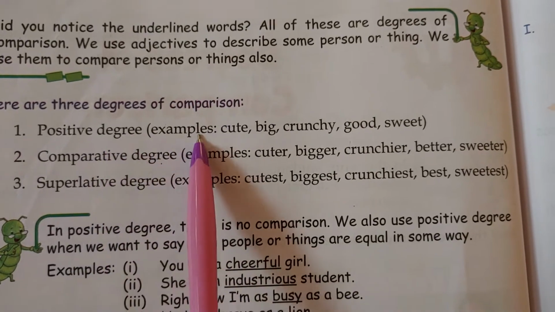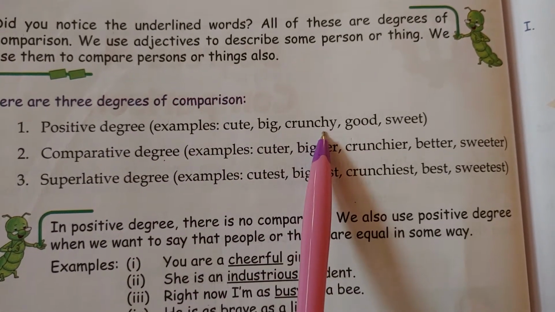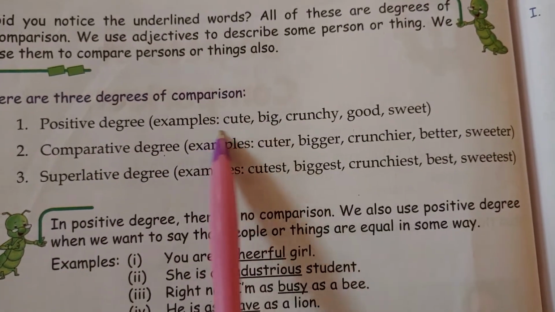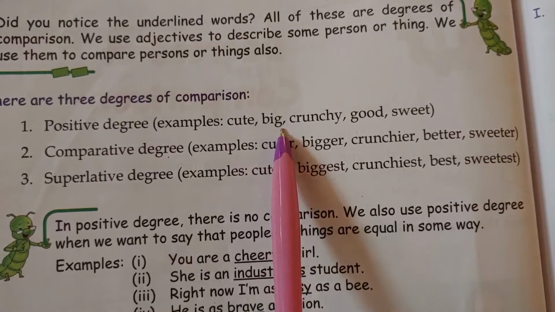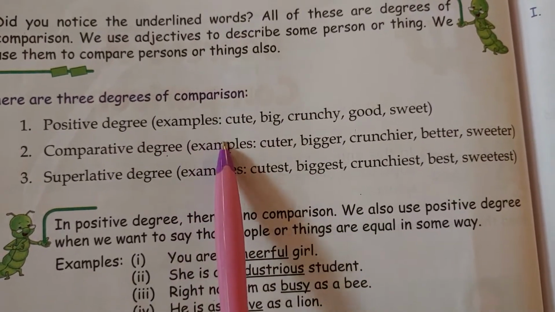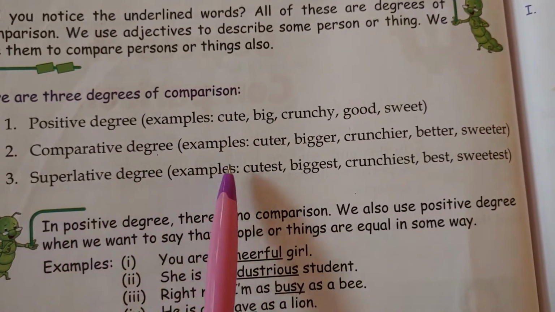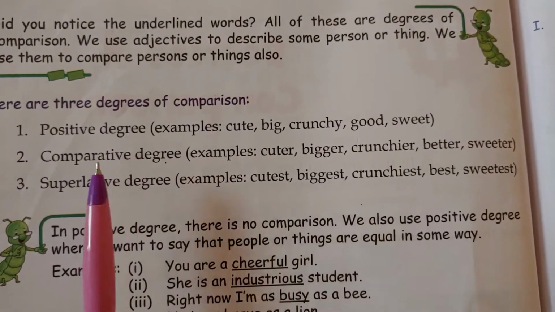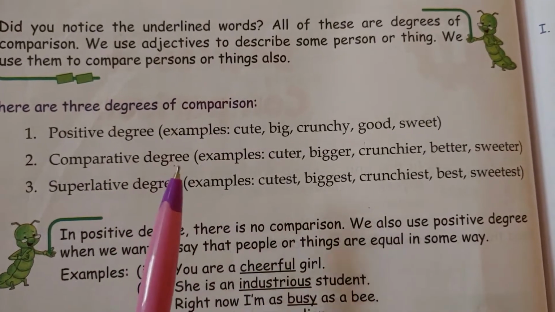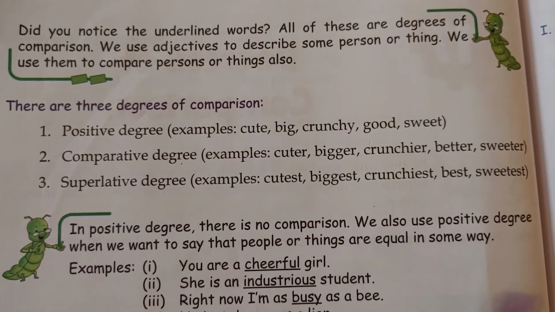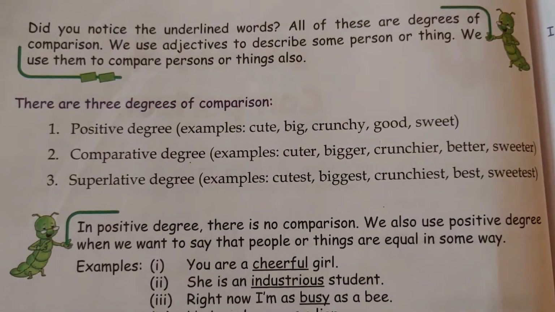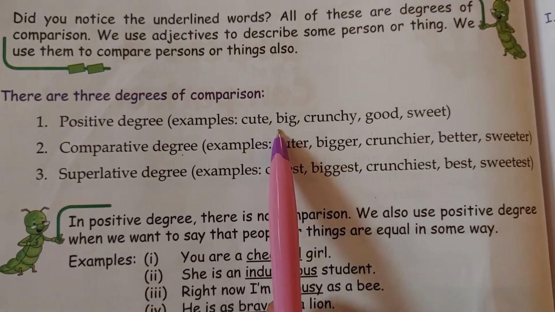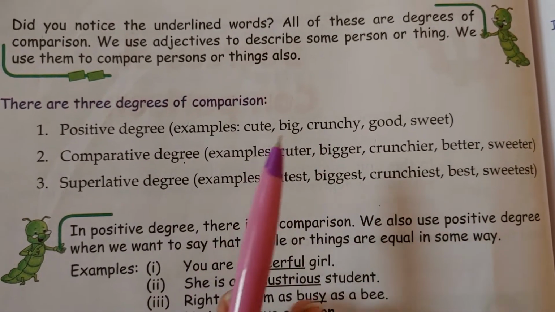Positive degree, example cute, big, crunchy. In this positive degree, there is no comparison between any things. We also use positive degree when we want to say that people or things are equal in some way. Okay, for example, she is as beautiful as her sister. So we are not telling about any comparison. We are telling that they both are equal in some ways. So we will use beautiful, same beautiful.